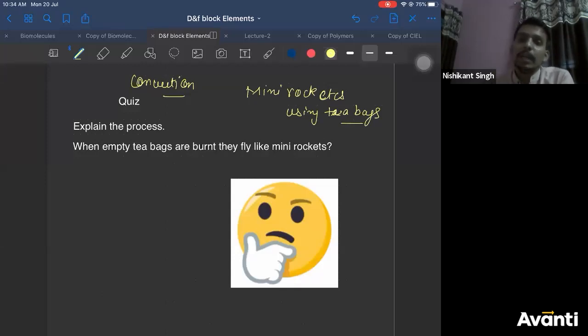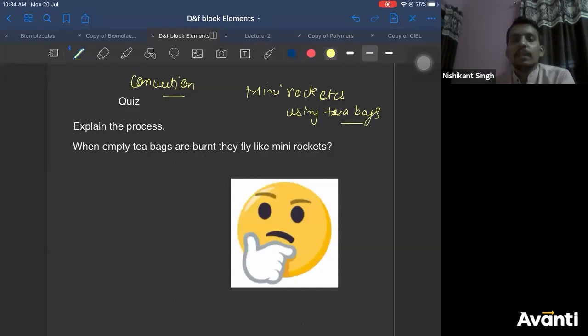Scandium has one unpaired electron, Kishore, whereas zinc does not have any unpaired electron. So the number of metallic bonds is directly proportional to the number of unpaired electrons, and enthalpy of atomization is directly proportional to the number of metallic bonds. Zinc cannot form a metallic bond because it does not have any unpaired electron, whereas scandium has one unpaired electron, so it can form at least one metallic bond. Therefore, scandium will have more enthalpy of atomization than zinc. Correct?